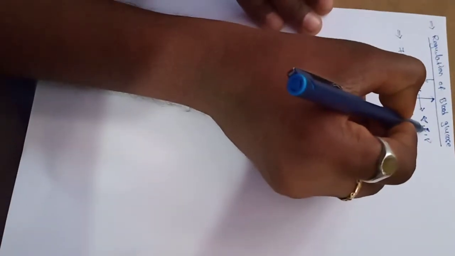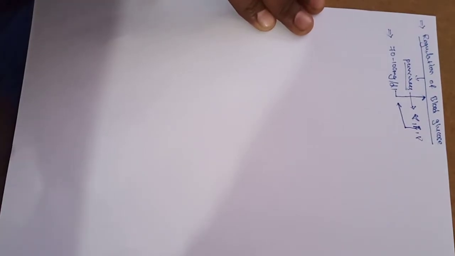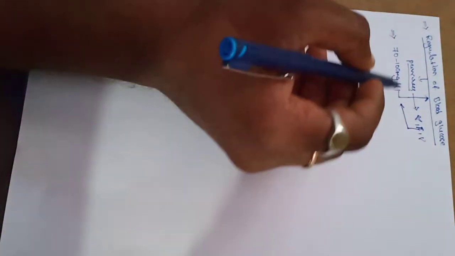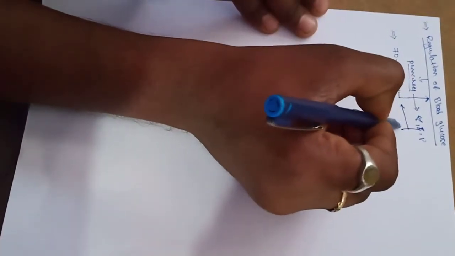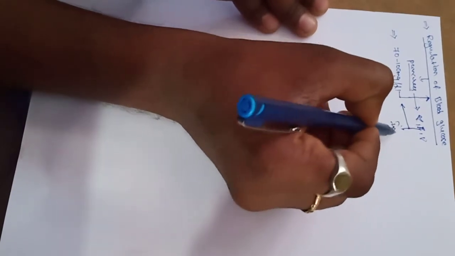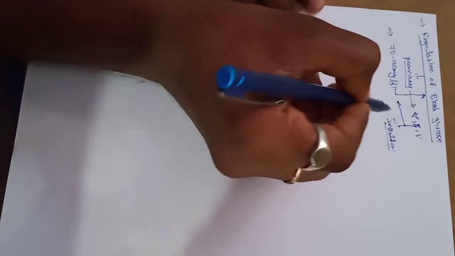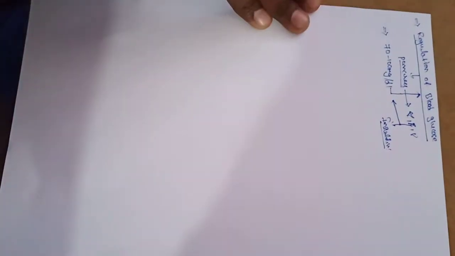Especially the beta cells produce the glucose in the body and maintain the blood glucose level. How? The beta cells produce one hormone, known as the insulin hormone. The insulin hormone maintains the blood glucose level in the body.